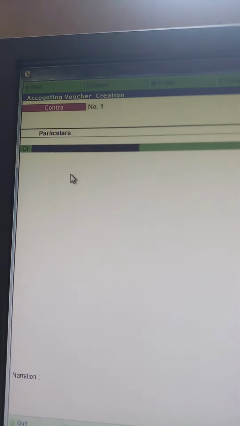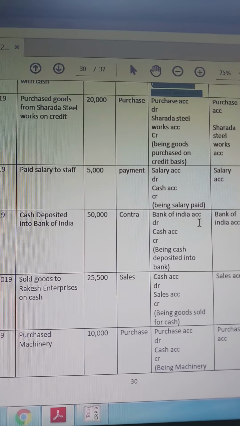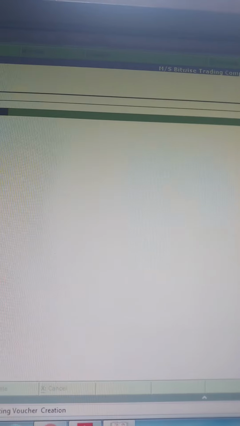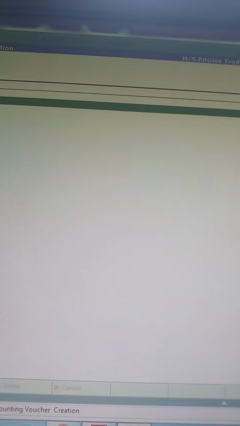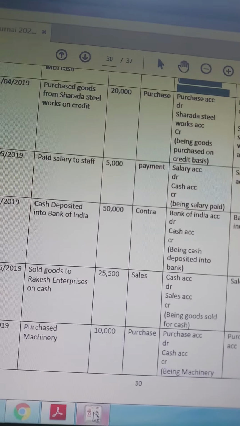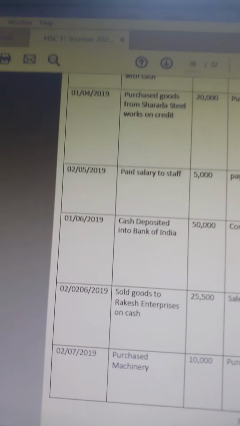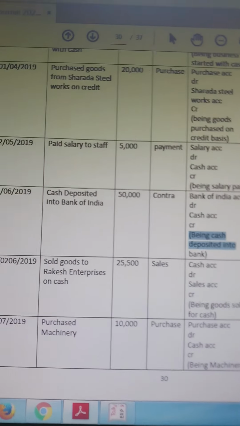Now this is the contra voucher screen. Now see the entry, contra voucher, Bank of India account debit to cash account credit. So here you have to provide cash account. So cash account is credited and Bank of India account is debited. Amount is what? 50,000. So I am putting here 50,000. Debit side Bank of India, amount is 50,000. And what is the narration? Narration is being cash deposited into bank.